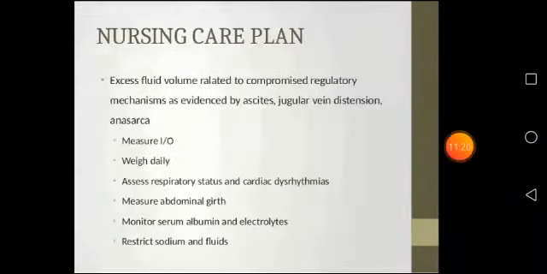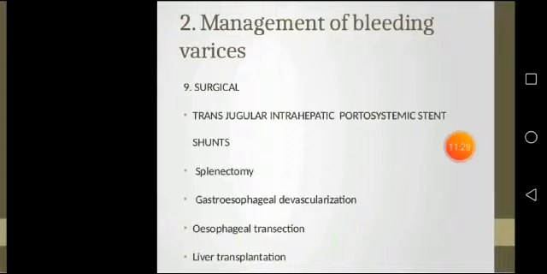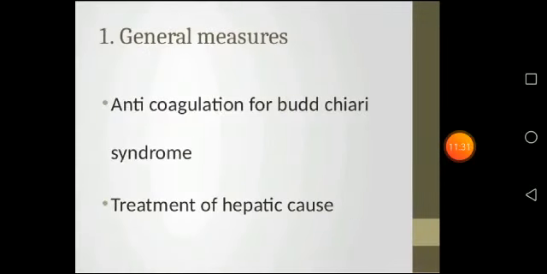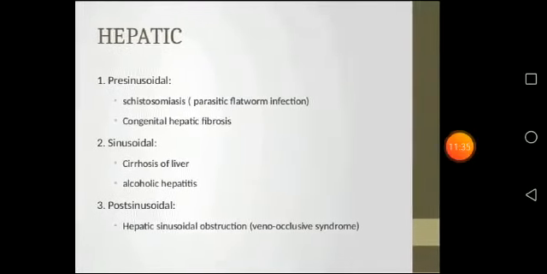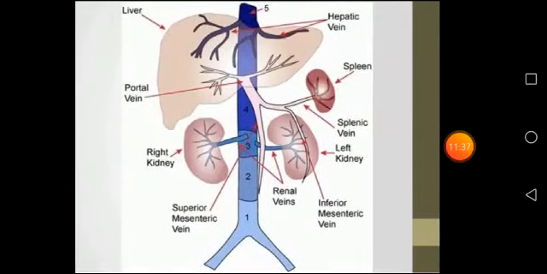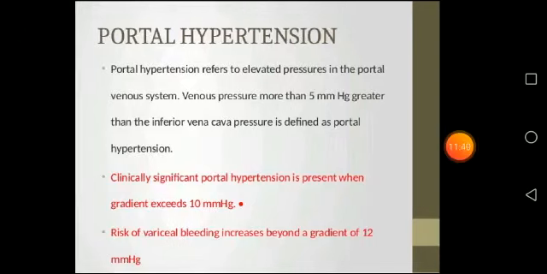Okay, these are all about the portal hypertension. Okay, what is portal hypertension? Increased pressure in the portal vein, more than 5 mm Hg. The three types are prehepatic, hepatic and post-hepatic.